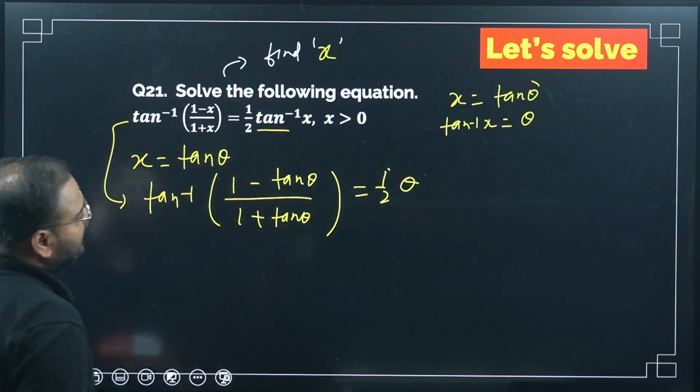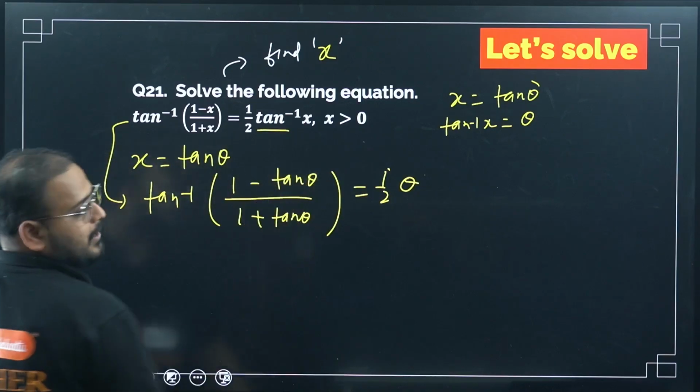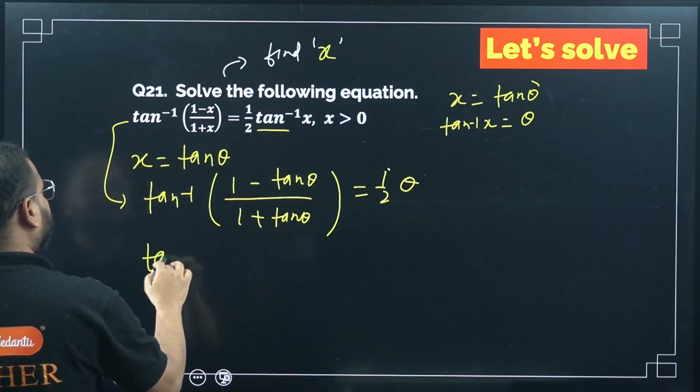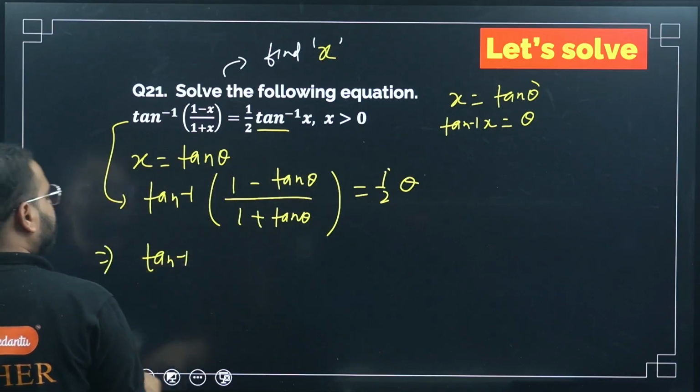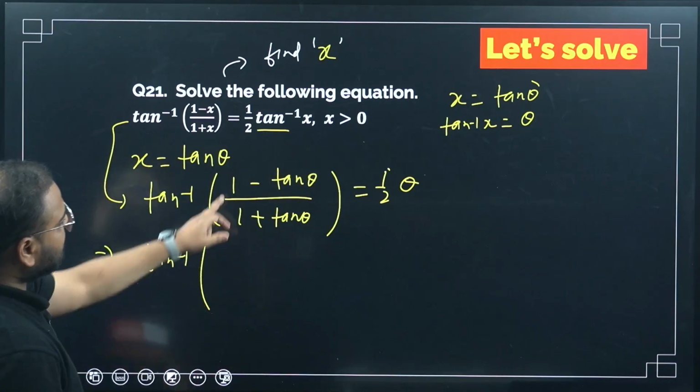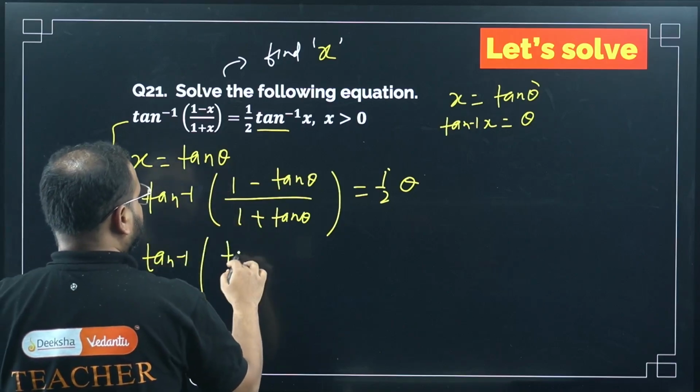Now please look at the bracket part. Only the bracket part you have to look at. Next step. So I can write this as tan pi by 4, or not? Tell me.